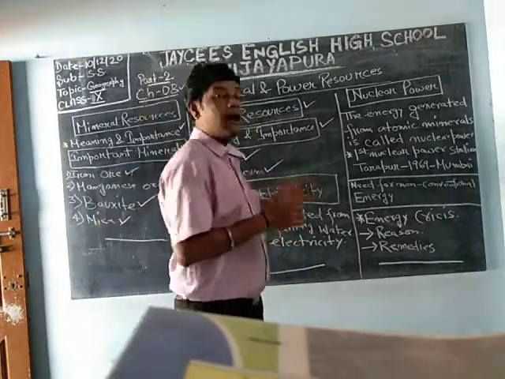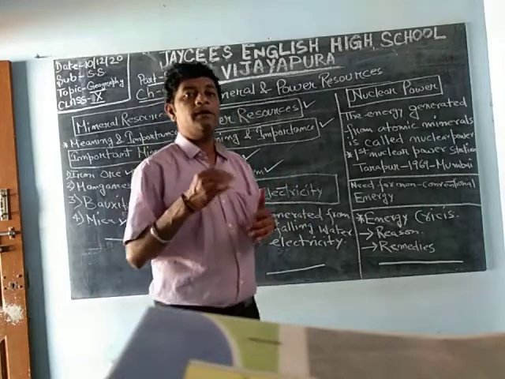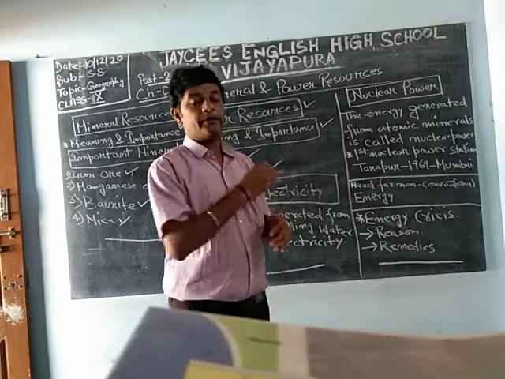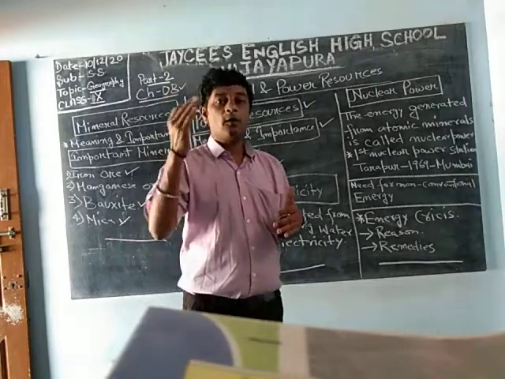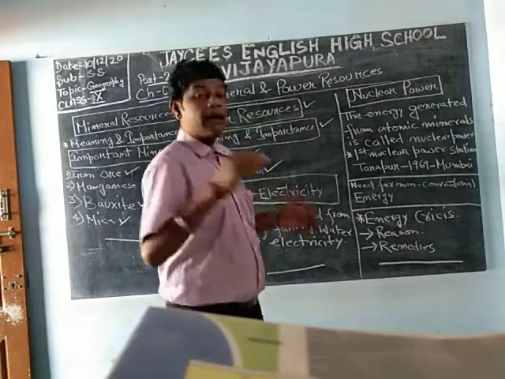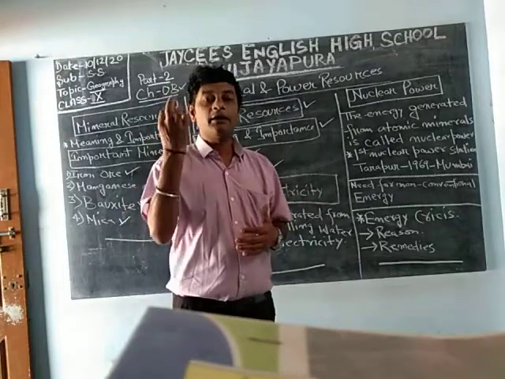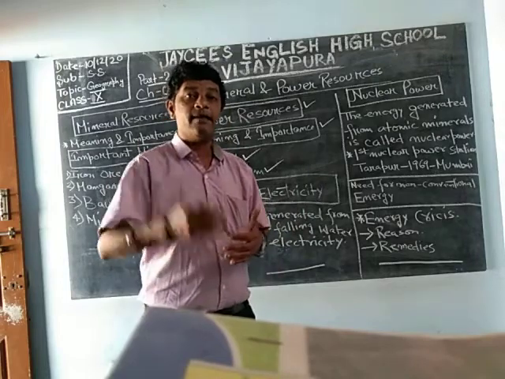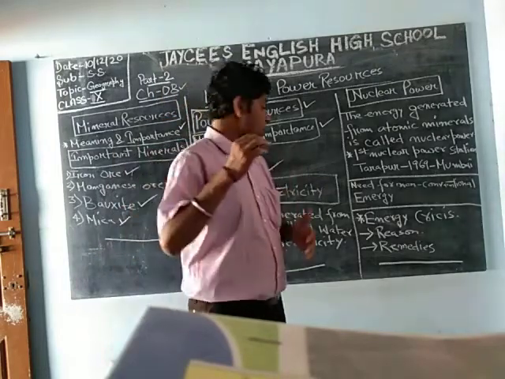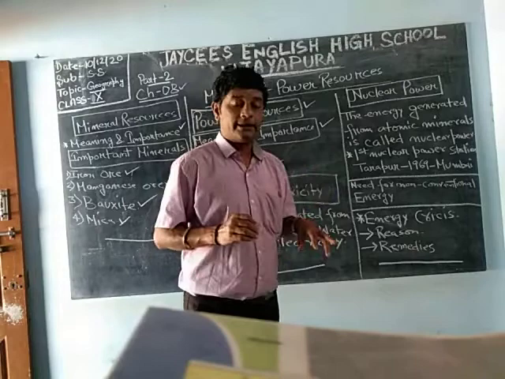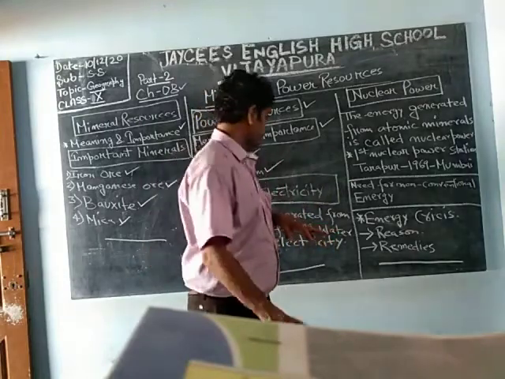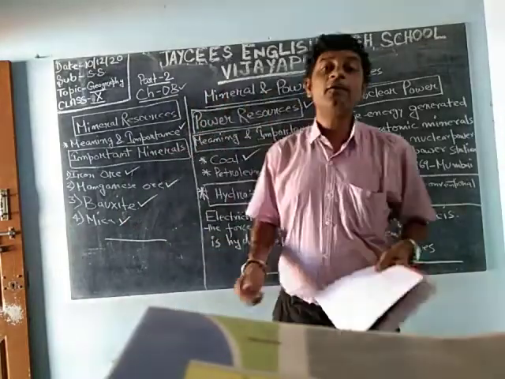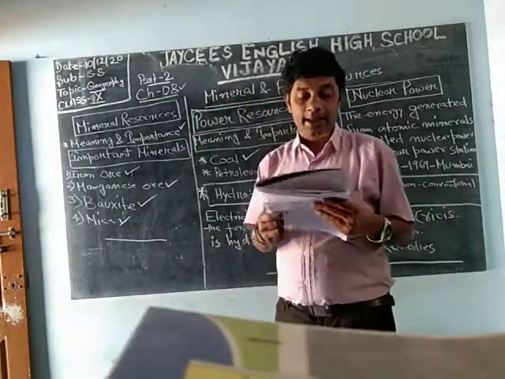Abundance means we can't reuse coal. Once we generate electricity from coal or petroleum, that coal or petroleum we can't use again, it will be burnt off. But water we can use for generating electricity, and the same water again we can use for the production of electricity. So first we will go through the meaning of hydroelectricity.